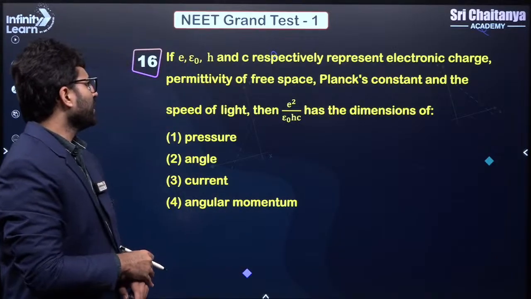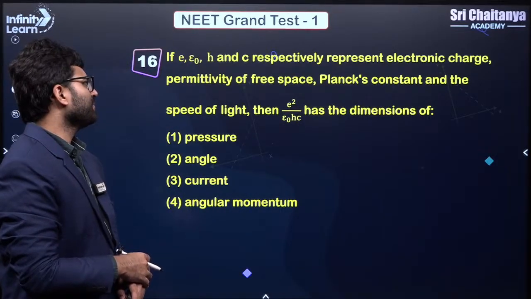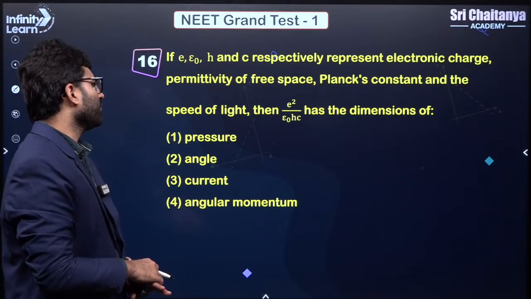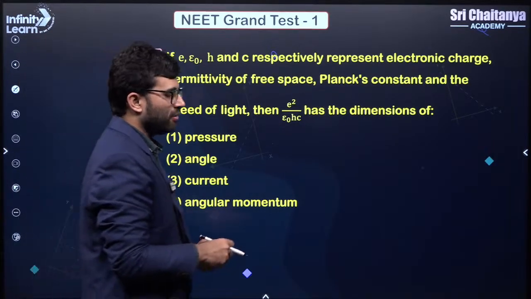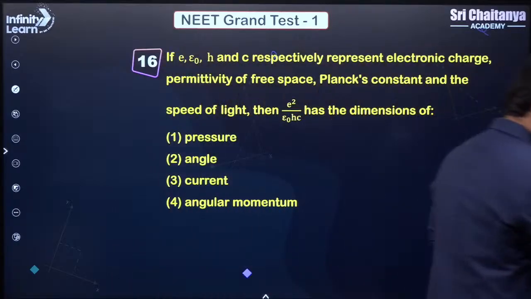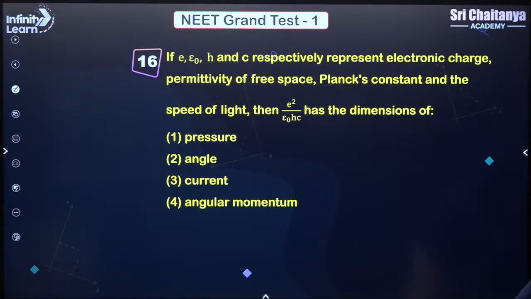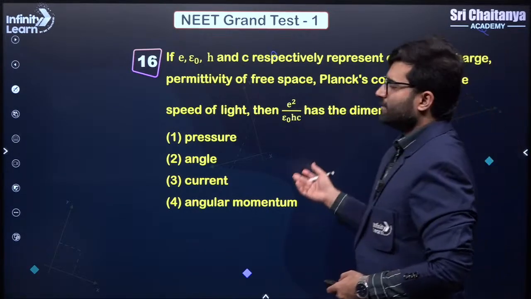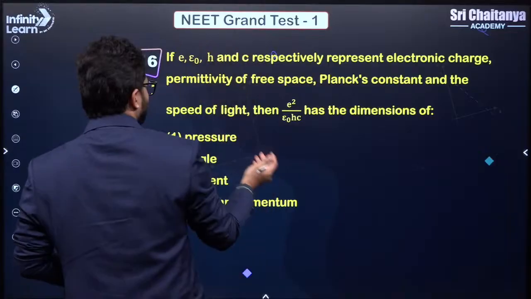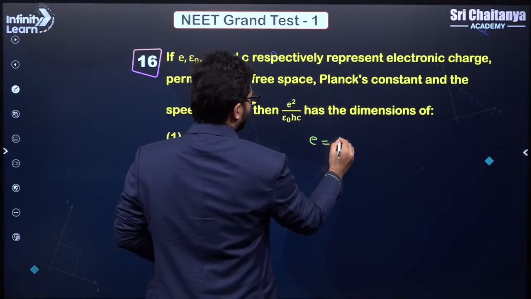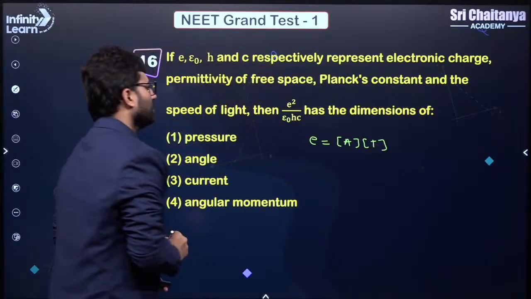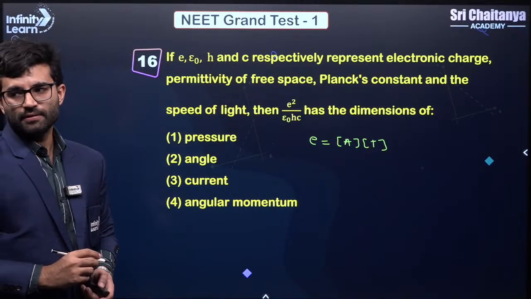If e, epsilon naught, h, and c respectively represent electronic charge, permittivity of free space, Planck's constant and the speed of light, then e square upon epsilon naught h into c is. So, very straightforward question, right? This is a very simple question. You have to basically write all the dimensions, right? What is the dimension of charge? A into T, right? That is the dimension of charge, right?